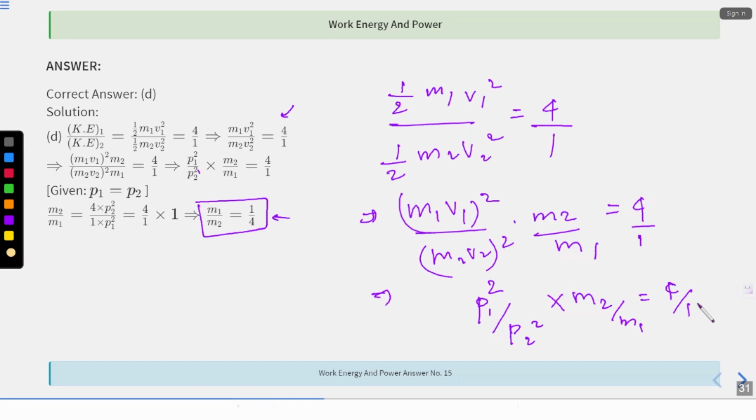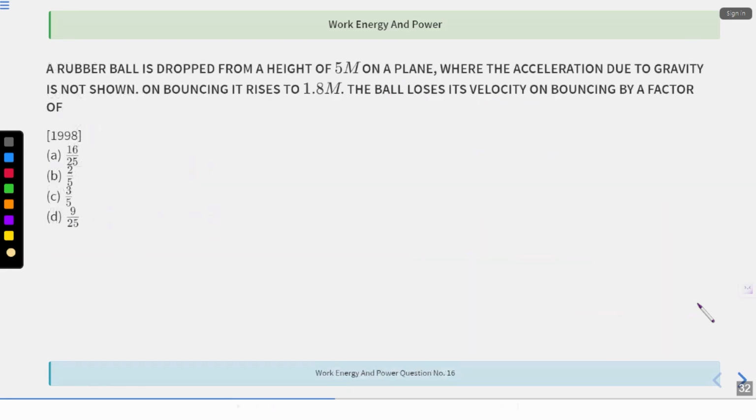Just a second. Okay. Now, a rubber ball is dropped from a height of 5 meters on a plane, okay, on a plane where the acceleration due to gravity is not shown.